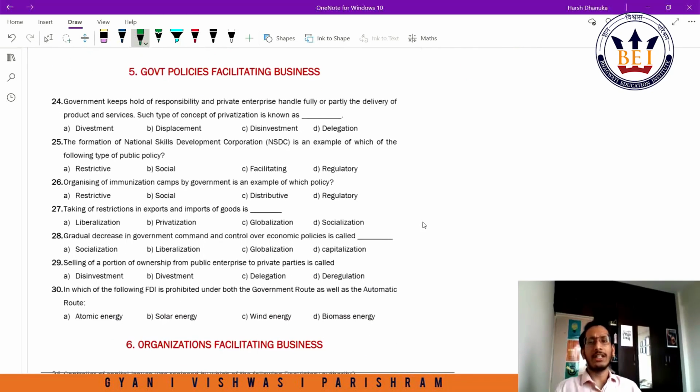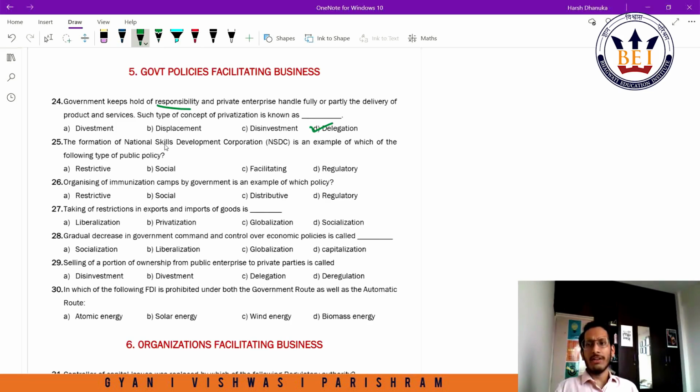Moving on to the next chapter, which is government policies facilitating business. Question number 24. Government keeps hold of responsibility and private enterprise handles fully or partly the delivery of products and services. Such type of concept of privatization is known as. So here the government has responsibility and private enterprise handles full or partial responsibility of delivering the goods, right? In this case, the ownership structure does not change. The government is still accountable for its organization. The government has merely delegated one of these business activities to a private participant. So this would be a delegation.